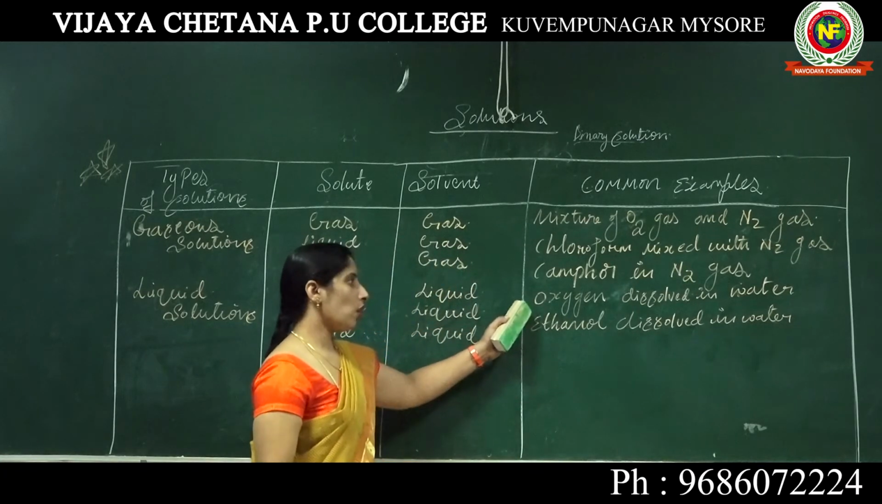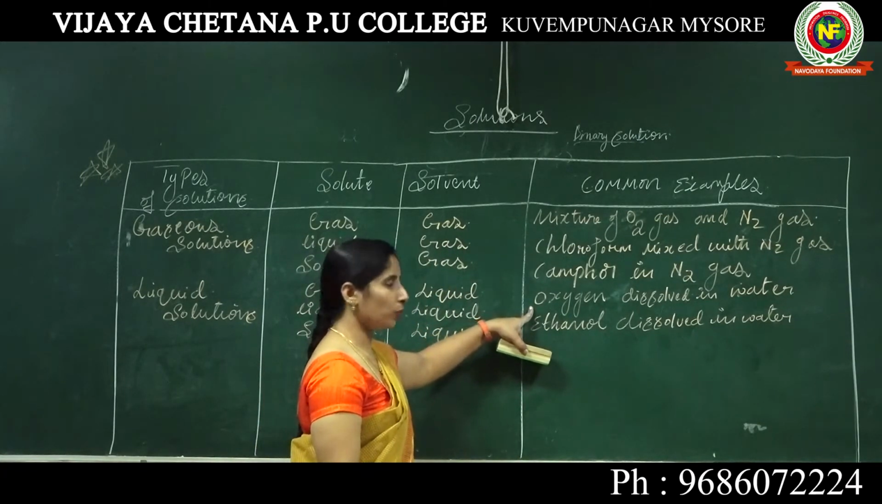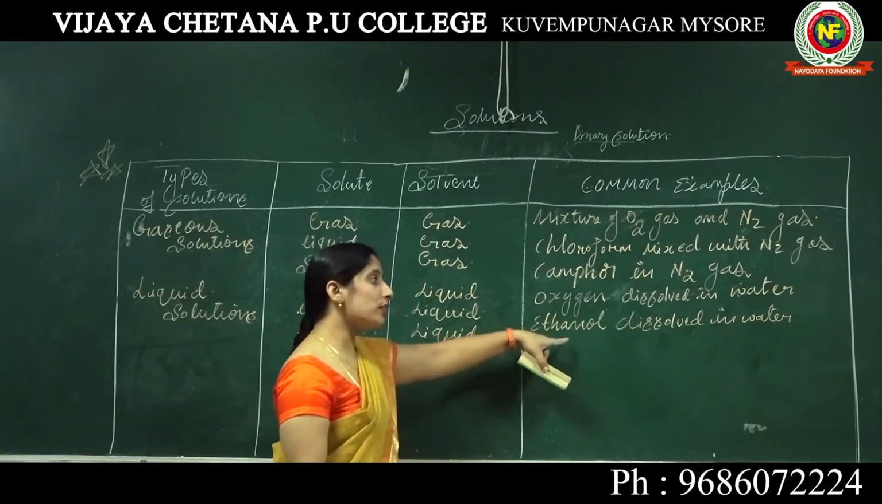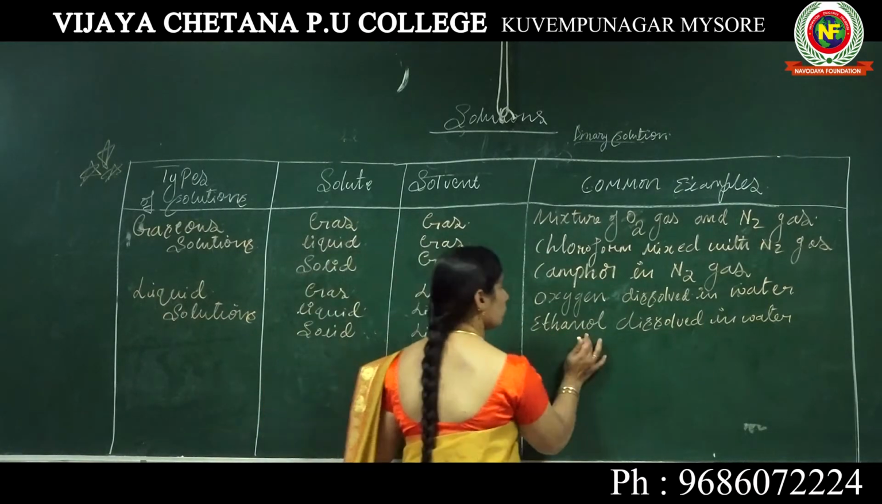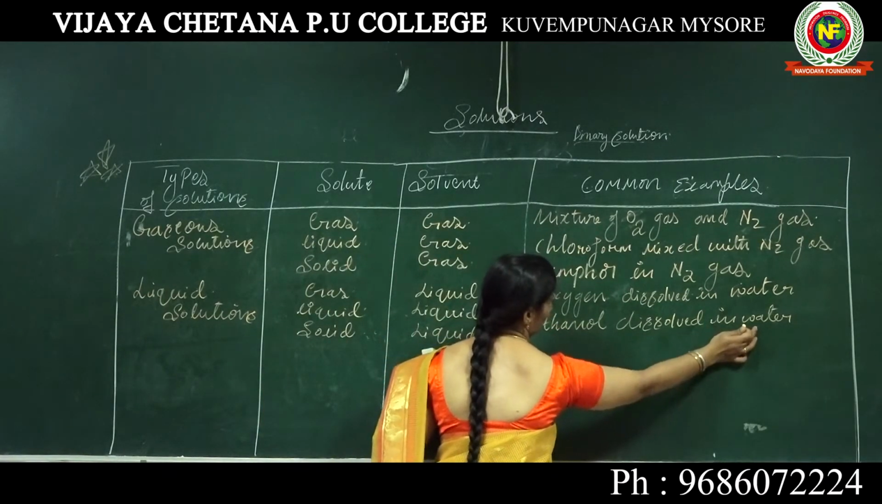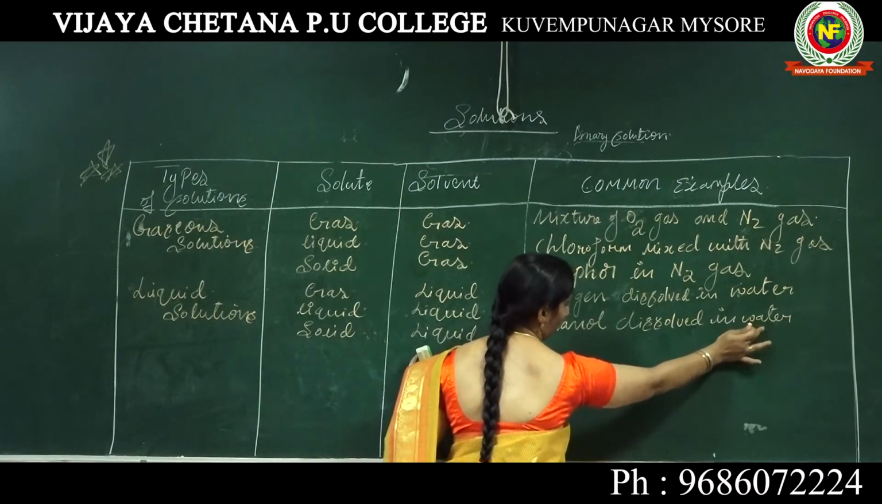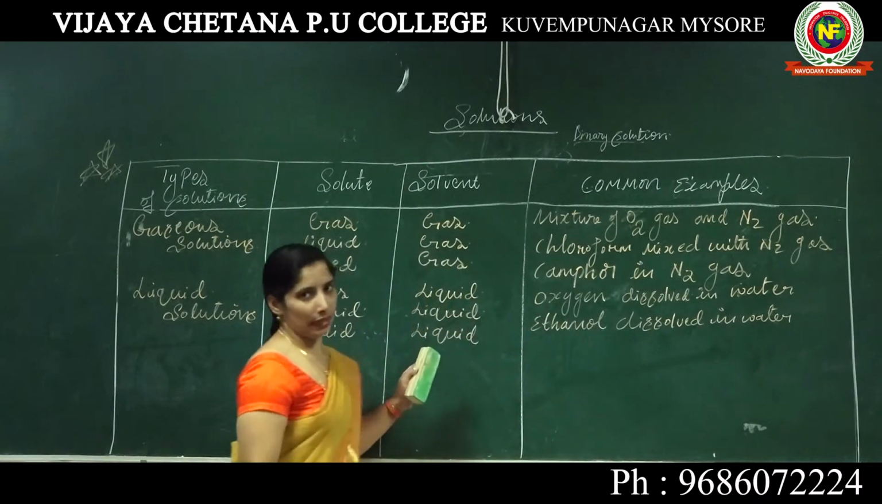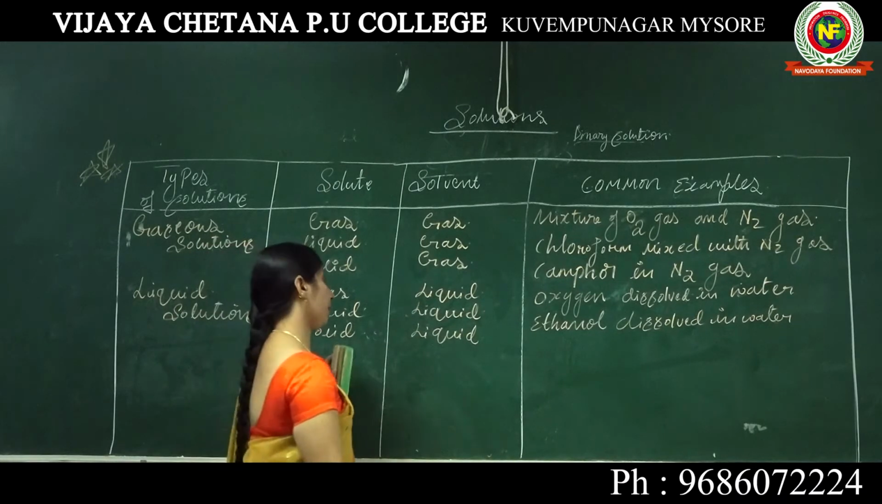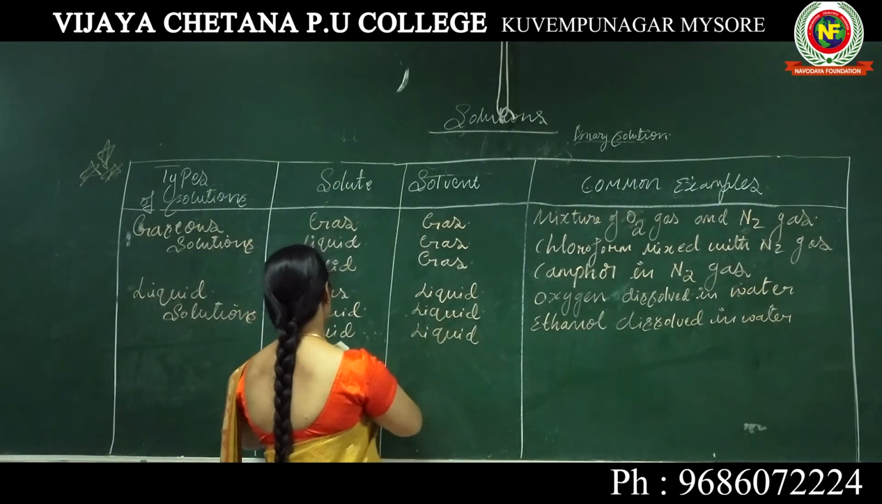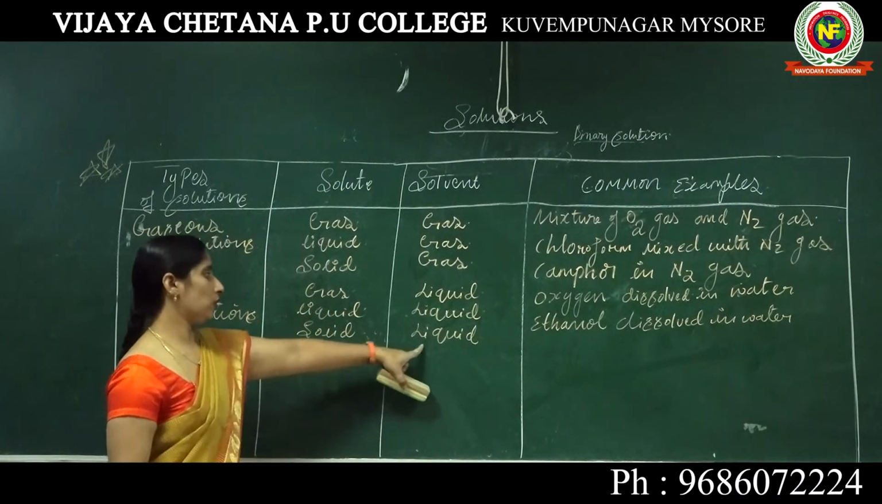Oxygen dissolved in water, oxygen present, without saying. Here ethanol dissolved in water. Here the ethanol is also liquid. Here the water is also liquid, but the water is the solvent. Here the ethanol is the solute. Then come to the last thing, that is solid in solvent.